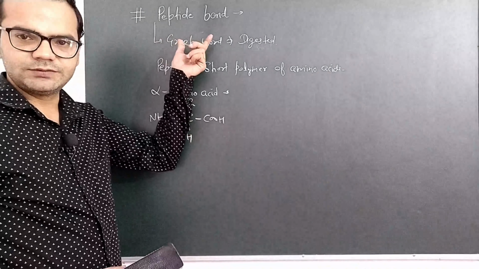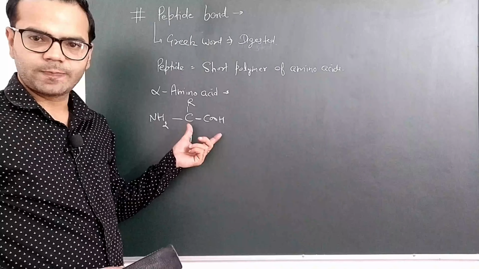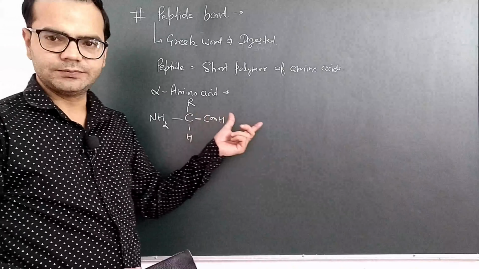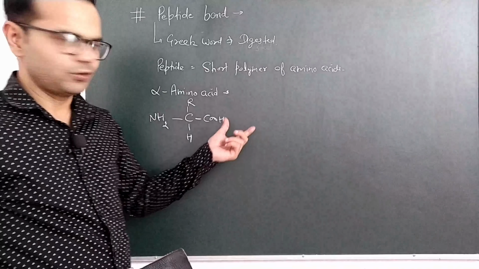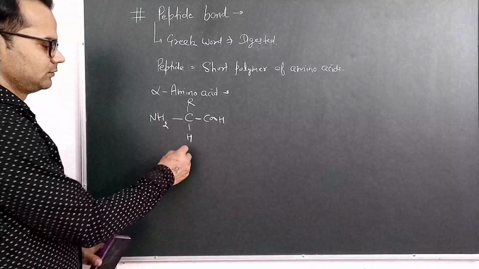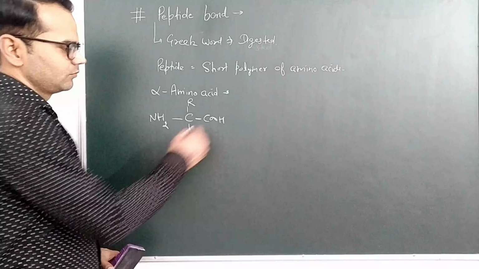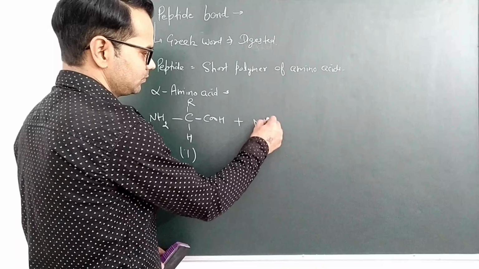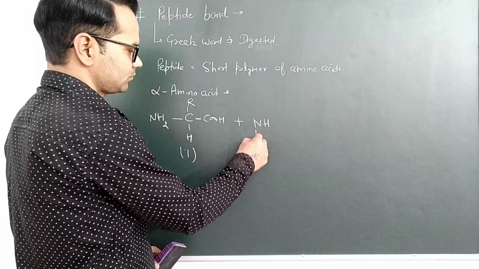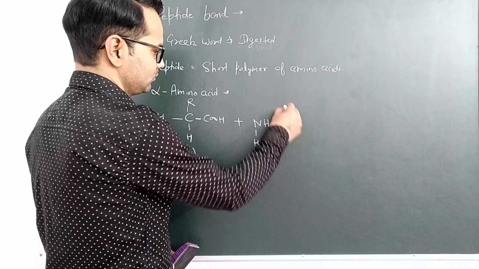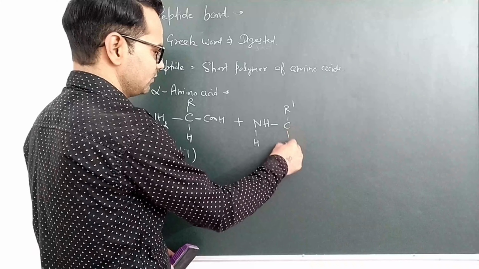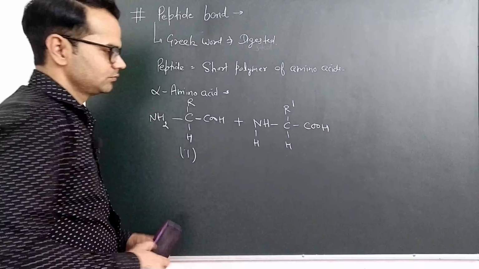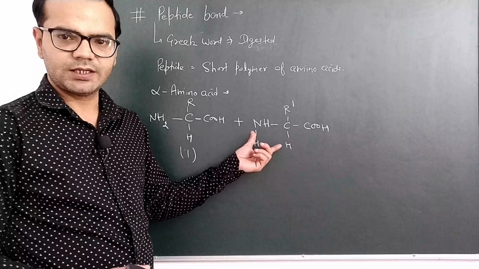So a peptide bond is formed by the condensation of amino acids. Condensation here means addition with the elimination of a byproduct. So here we have the first amino acid, and we draw the second amino acid. Here R dash can be different. So this is our second amino acid.